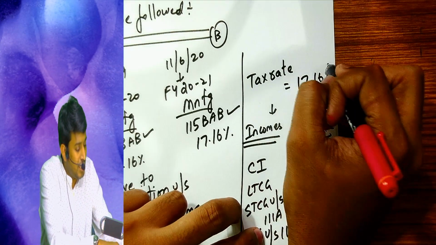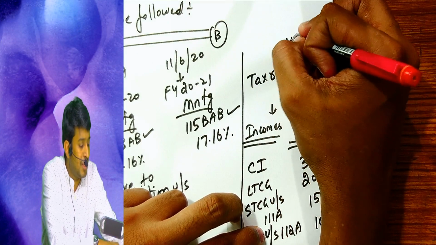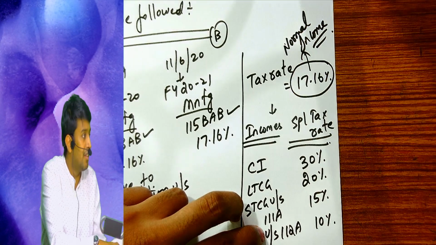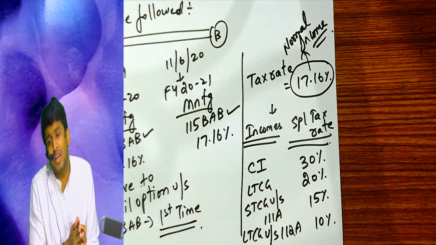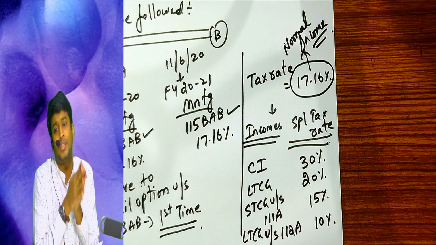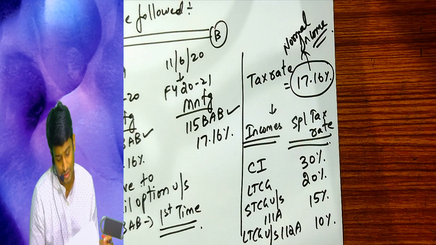So this 17.16% is for normal income, not for all incomes. This is the tax rate for normal incomes and not for special rates of incomes. For special rates of income, special rates will even now continue. Am I clear till here?